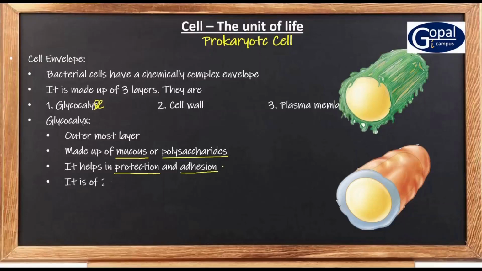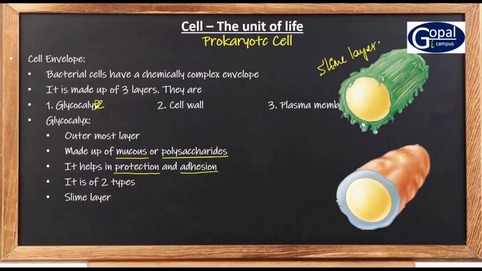This glycocalyx is of two types. What are those two types? One is a slime layer. So what is slime layer? See in this diagram, you are able to see the slime layer, right? This is the slime layer.